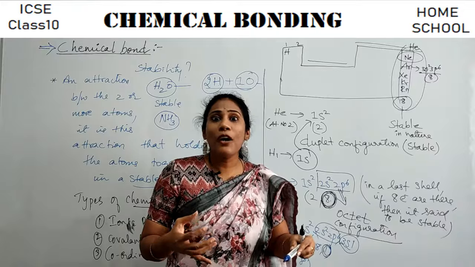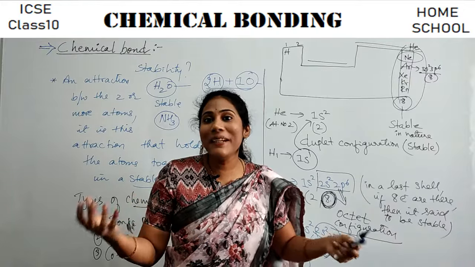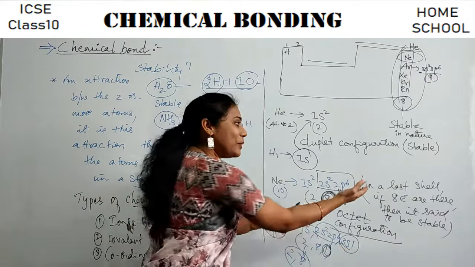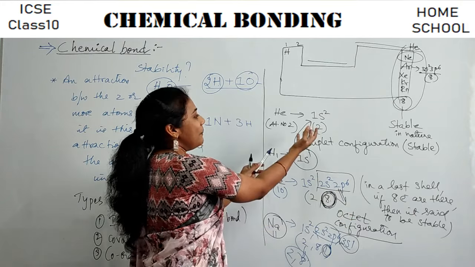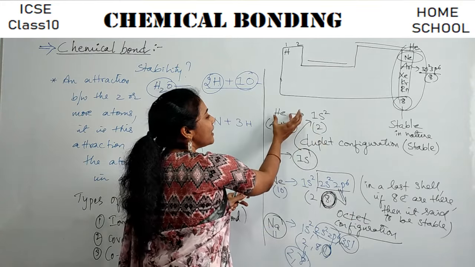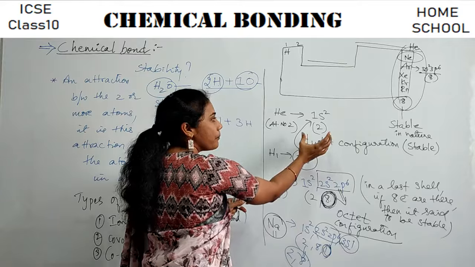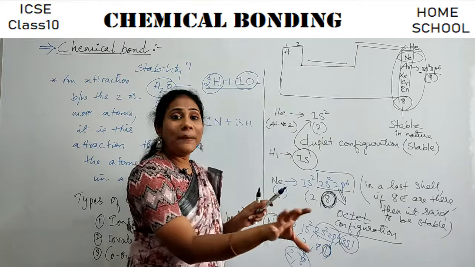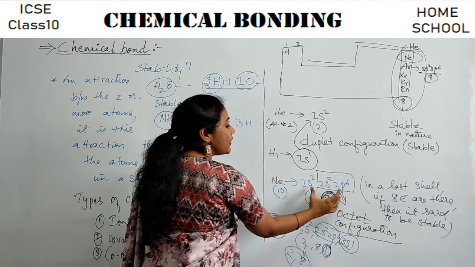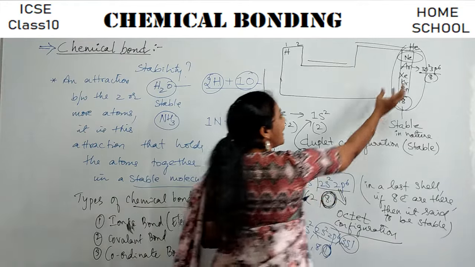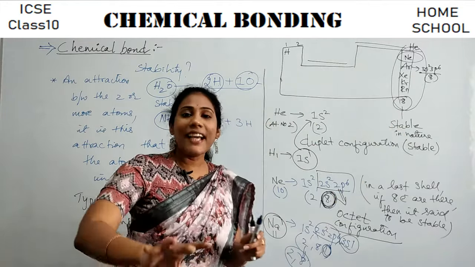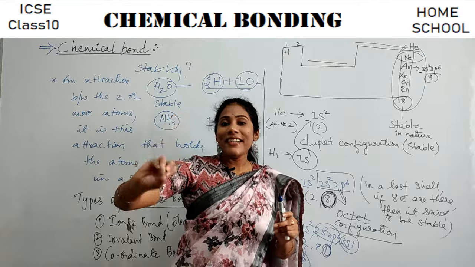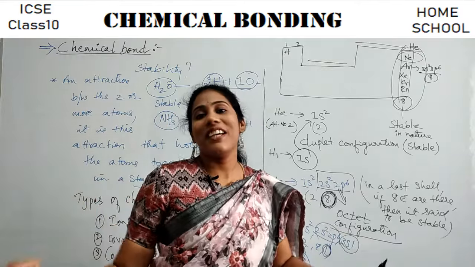Clear? So how do you say an atom or element is stable, guys? The rule is here. If an element has an electronic configuration similar to helium, or similar to neon and the others, then that atom can be said to be stable in nature.